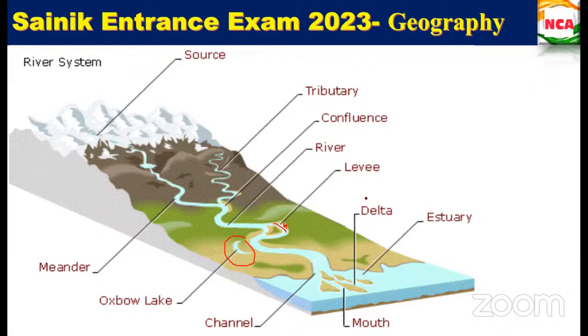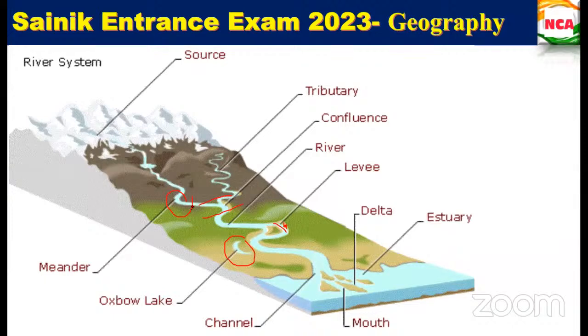Yes, meander is nothing but when the stream is flowing, it will enter into twists and turns. This is the main river. When it is coming on the way, it will twist and turn to create its own path to join the mainstream. That twisting and turning forms large bends. These large bends are called meanders. This is because of continuous erosion and deposition along the sides.